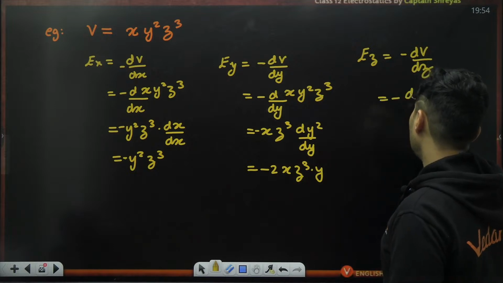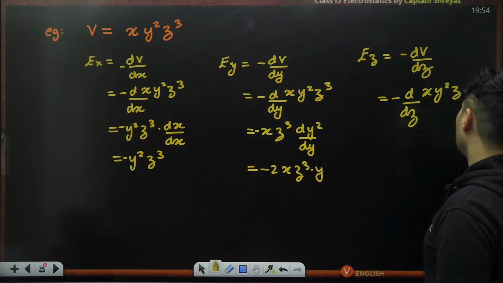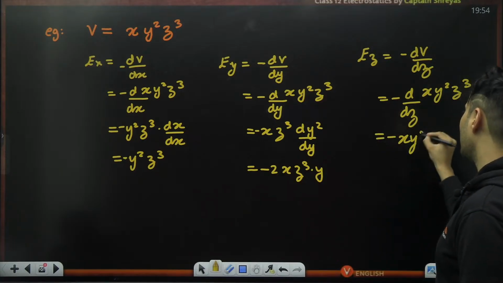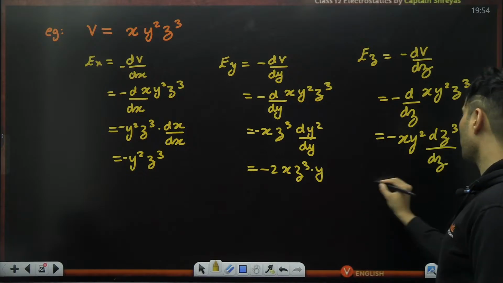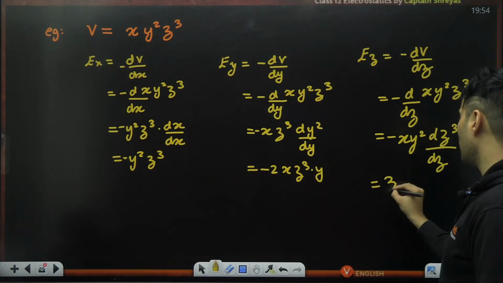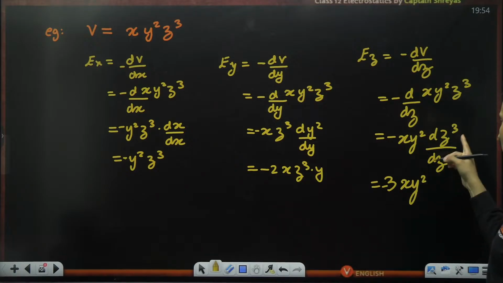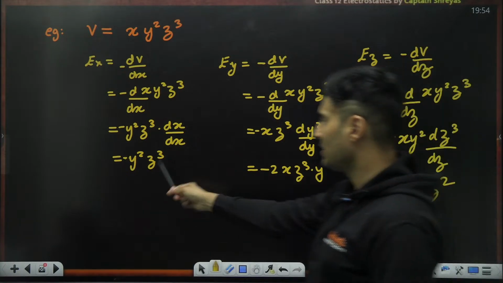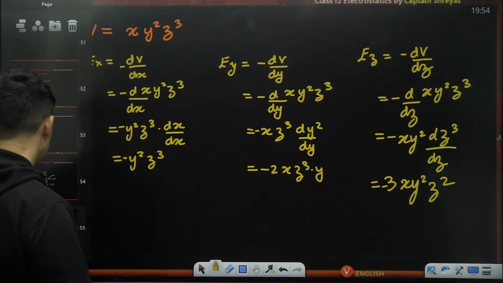Same thing, Ez is minus dV by dz. So negative d by dz of x y square z cube. Except for z, everything put it outside. So minus x and y square will be outside. Just take the derivative of z cube, which is 3z square. So this is x, this is y, and this is z component. That's all. Okay, beautiful question.